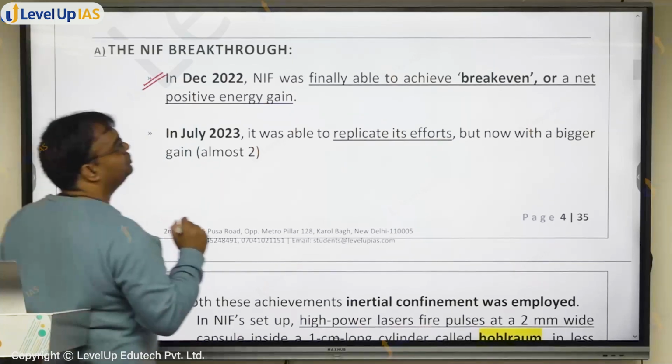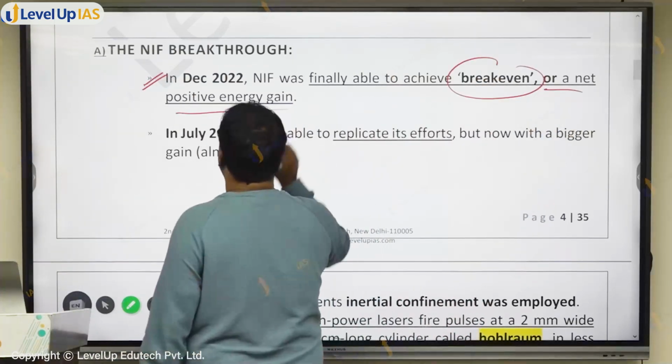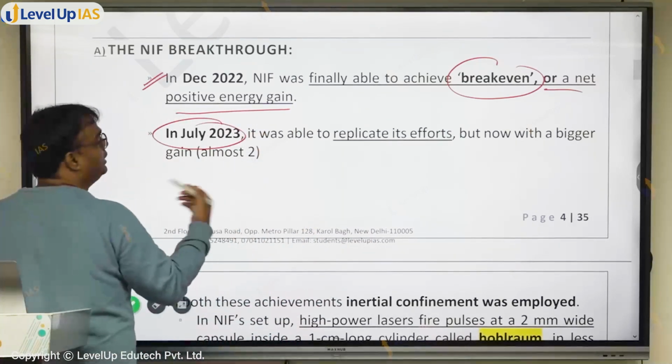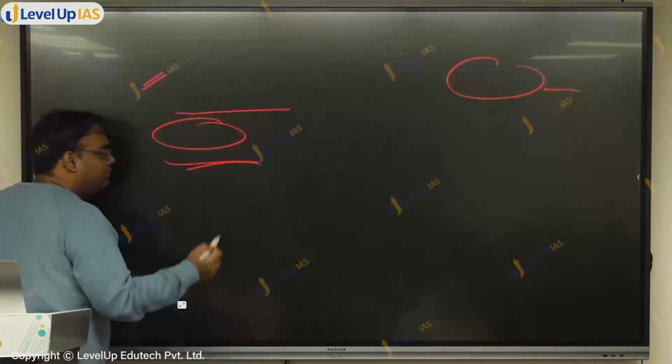In December 2022, they were able to achieve break-even or net positive energy gain, and in July 2023, they were able to do this at bigger level. The gain was almost of 2 times. Now, what is meant by this? It means this.